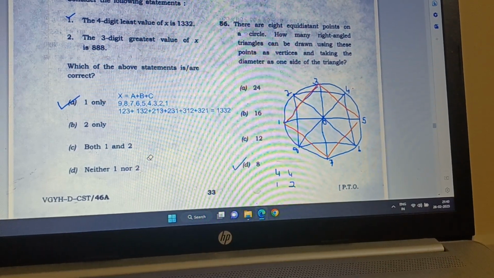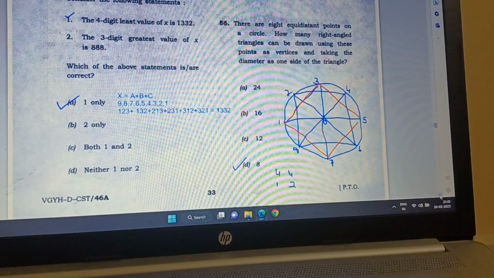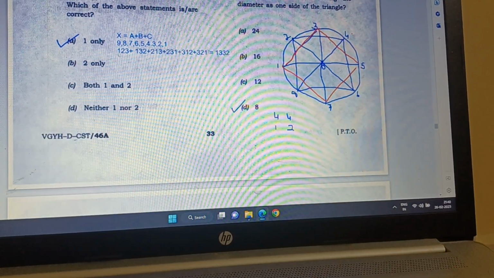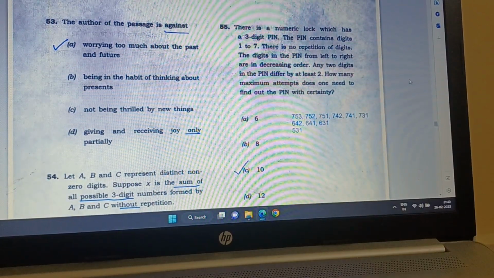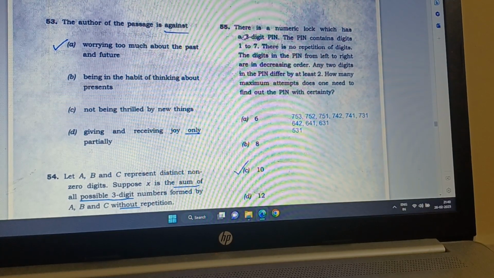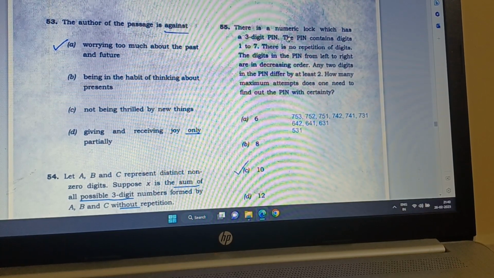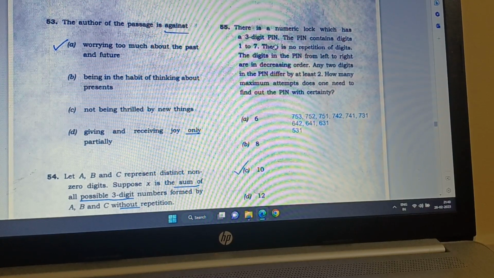Okay. Now I go to the next question, and that one is 55. There is a number lock which has a 3-digit pin. The pin contains digits 1 to 7, with no repetition of digits.